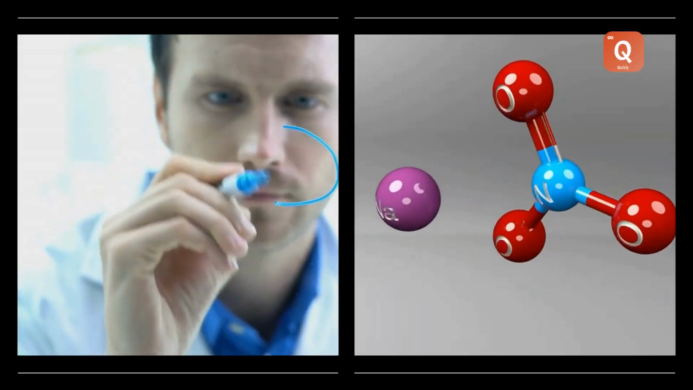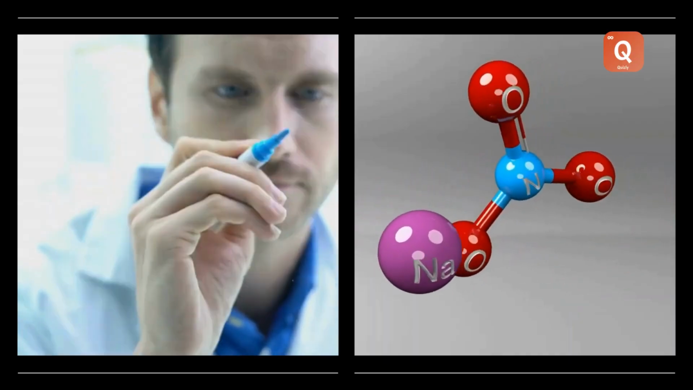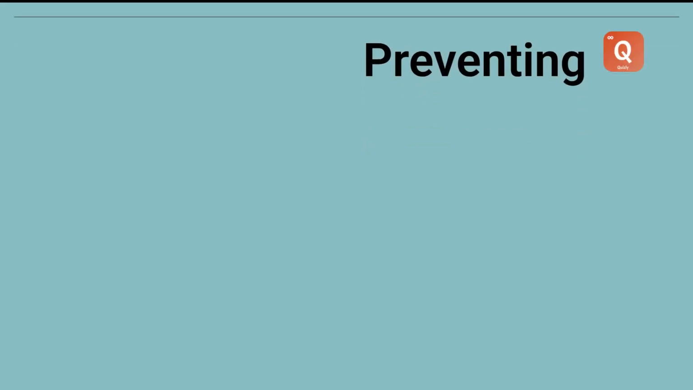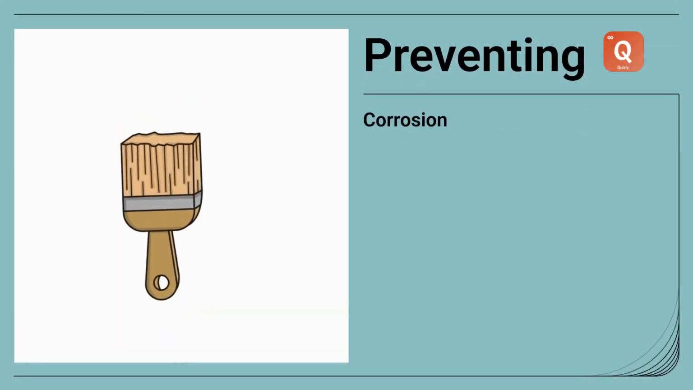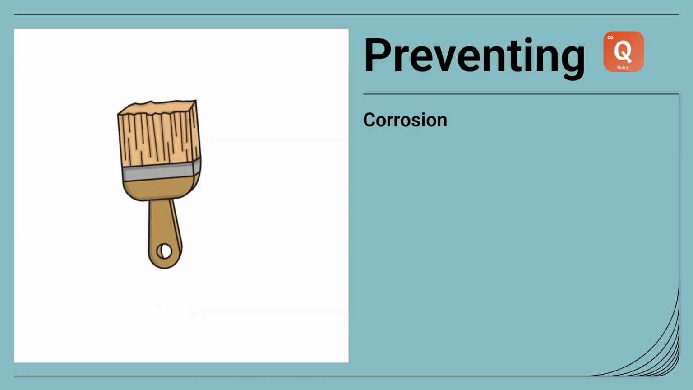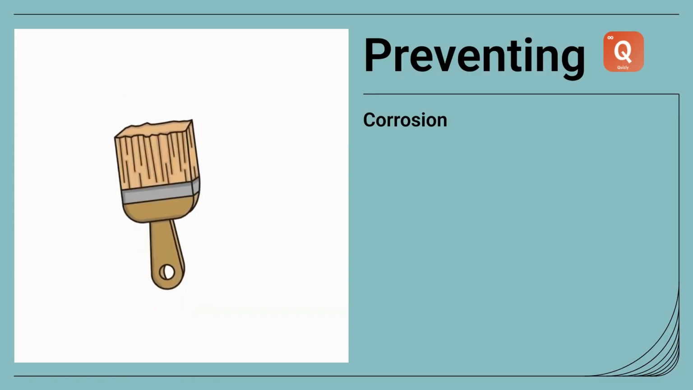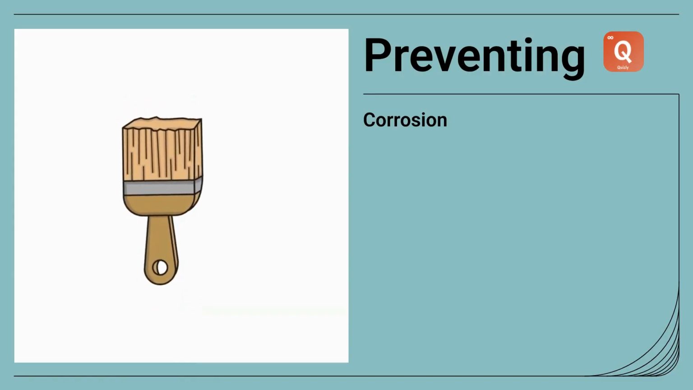When iron (Fe) reacts with oxygen (O) in the air and water (hydrogen oxide), it forms hydrated iron(III) oxide, Fe2O3·xH2O, which is what we call rust. But don't worry, there are ways to prevent corrosion. We can paint metals, apply oil or grease, galvanize them by coating them with zinc, or even create alloys like stainless steel. All these methods act as a protective barrier.